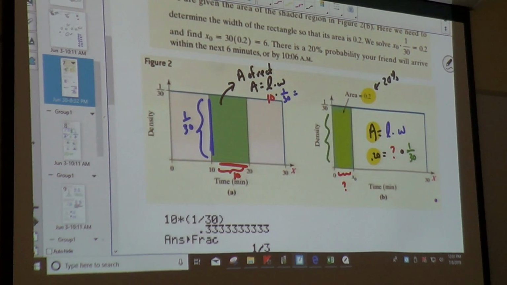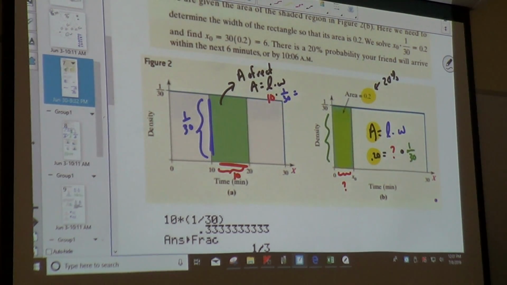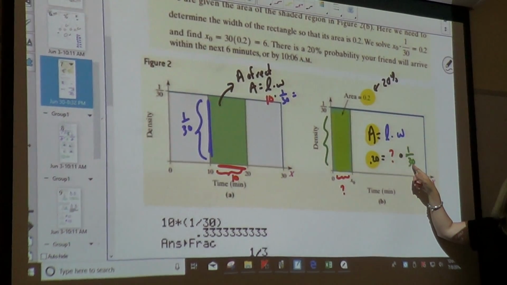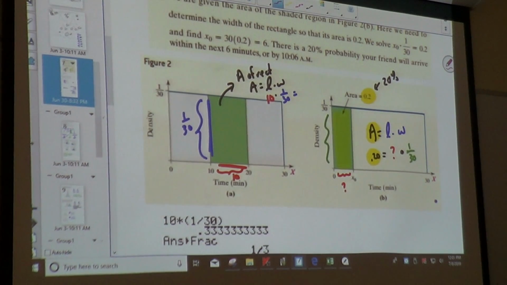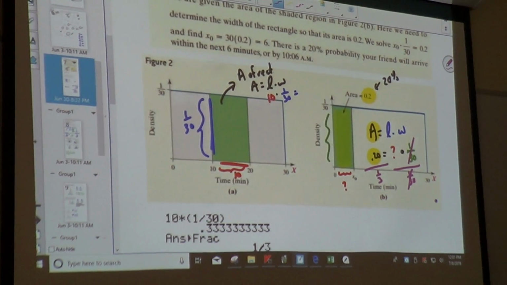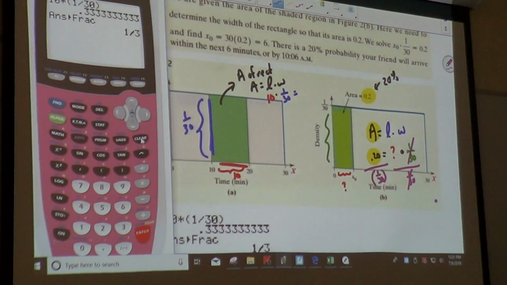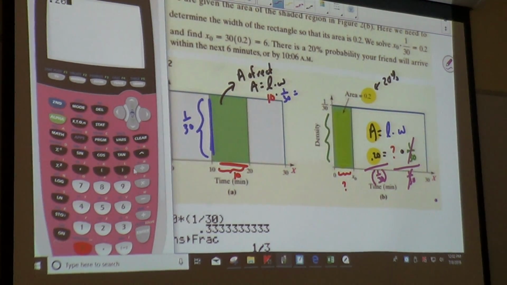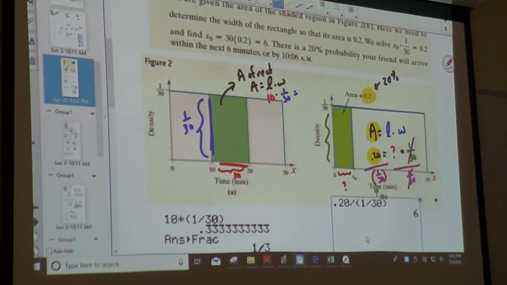So what do I need to do to get the question mark by itself? The opposite of multiplying by 1 over 30 is dividing by 1/30. So I am going to divide by 1/30 on both sides. So in my calculator, I'm going to do 0.20 divided by 1/30.